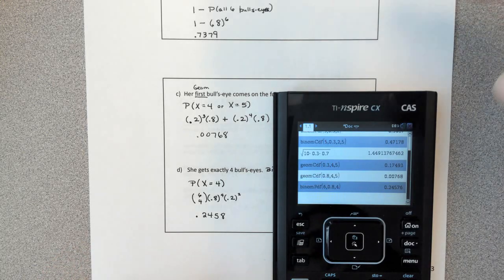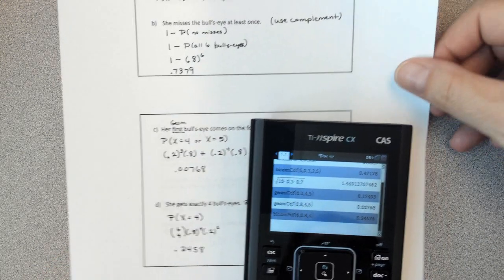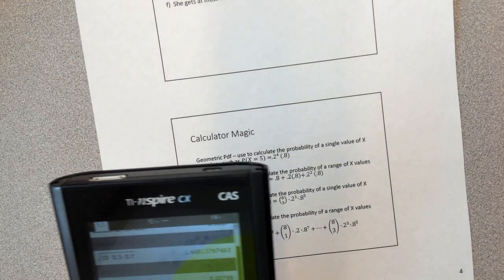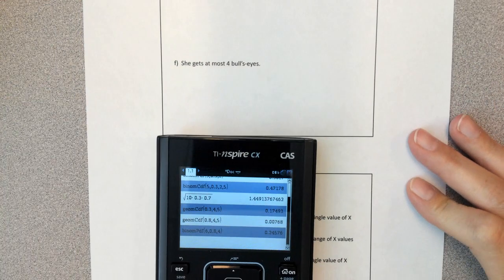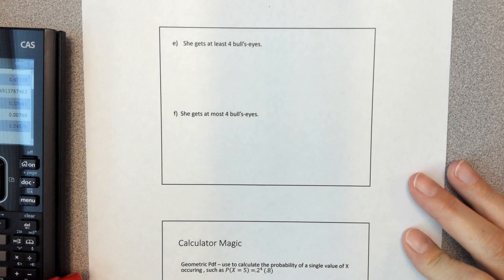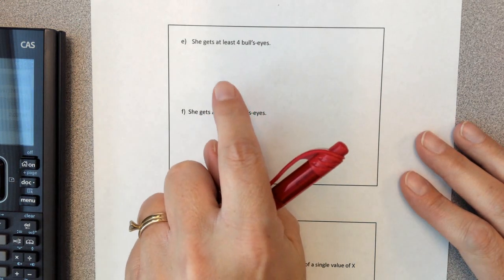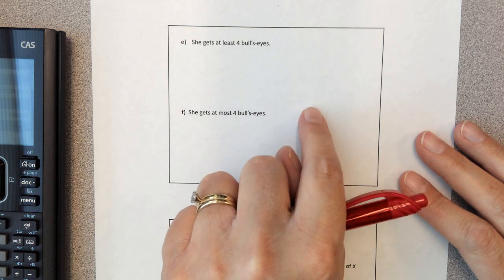Alright, we're on the home stretch. We just got one more page to look at. So 2 more bullseyes questions. Alright, so we want at least 4 bullseyes. So that means we could get 4, 5, or 6.